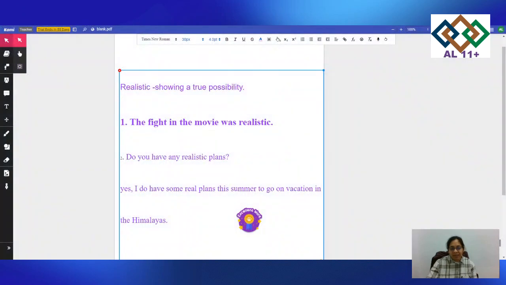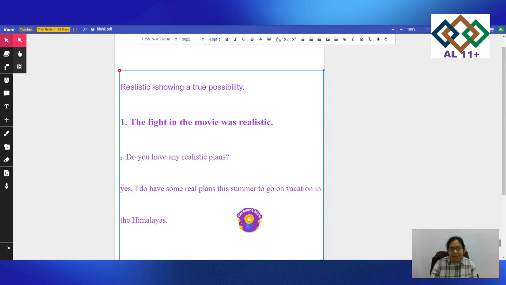So the first way of learning a word, I'm sharing my screen with you all now. The first word we are going to do is realistic. Some of the kids don't know what the word means. If you don't know how to use the word, I would highly recommend you look at the word in the dictionary first, or look at your phone dictionary. After you have looked at the dictionary, the word realistic means showing a true possibility.